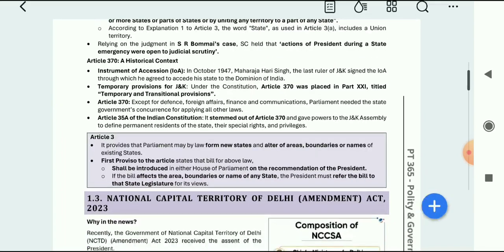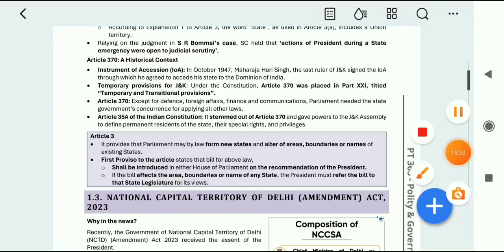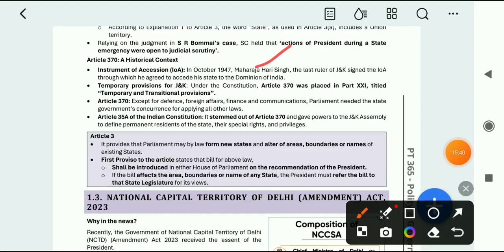Next is given the historical context. I think you all know that in 1947 Maharaja Hari Singh, the ruler of Jammu and Kashmir, signed the instrument of accession and acceded his state to the dominion of India.